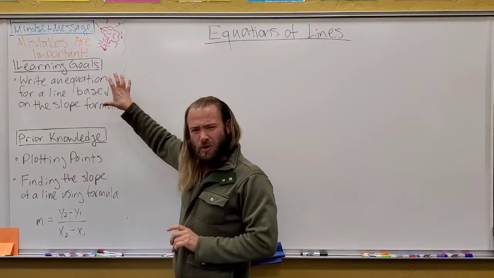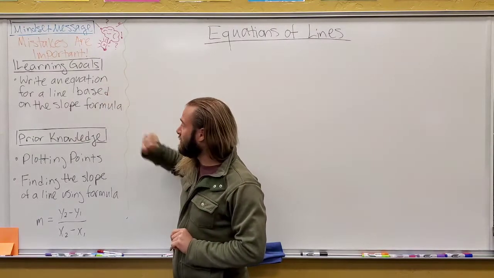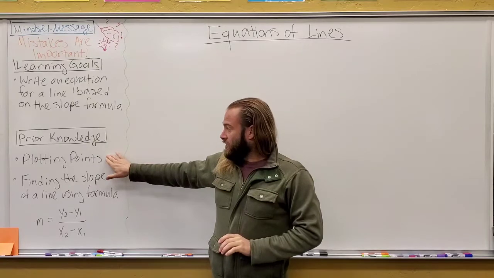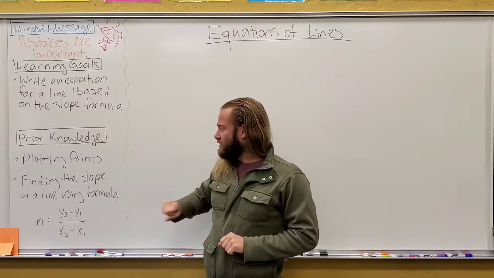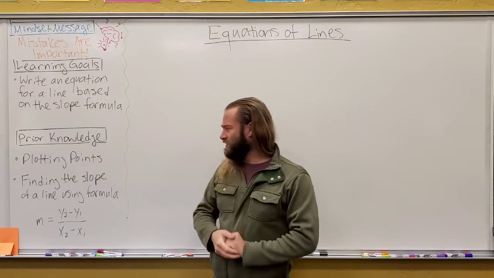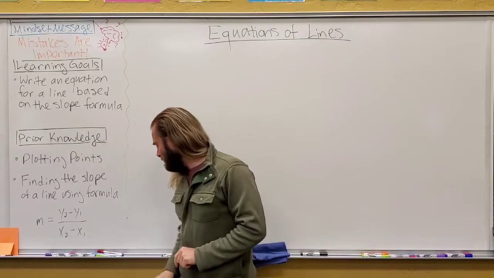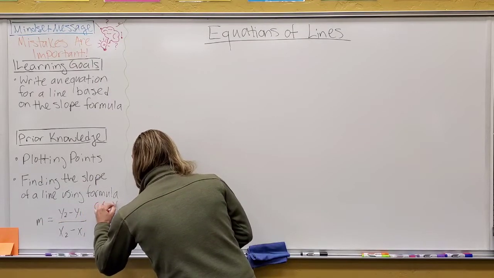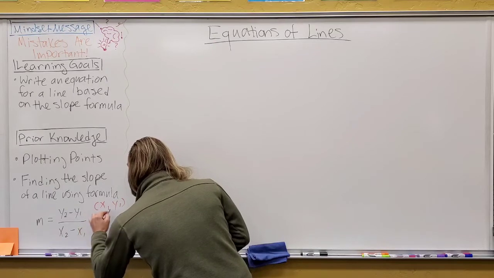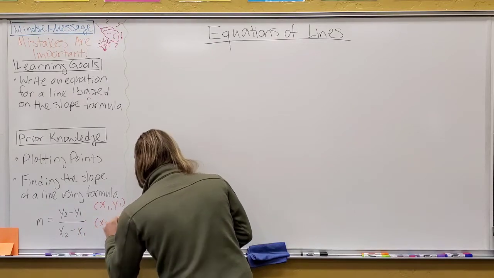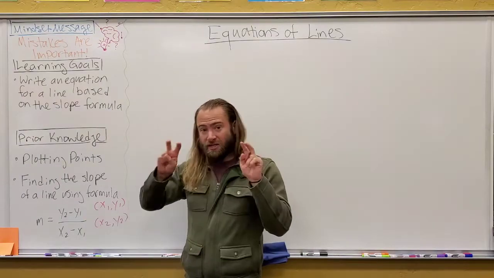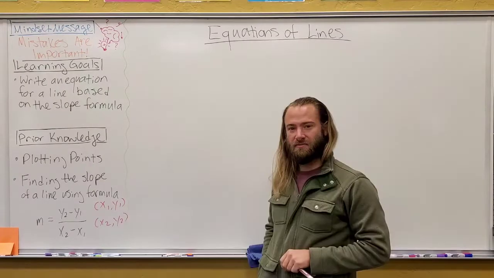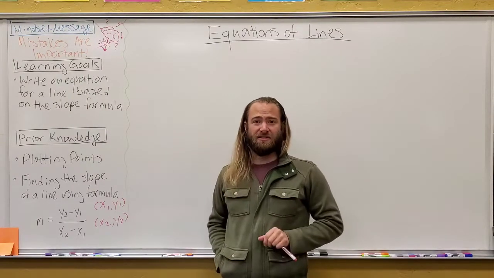Learning goals for today, there's just one main learning goal. We need to be able to write an equation for a line based on the slope formula. And we're going to remind ourselves of that. Prior knowledge: plotting points is something we want to remember how to do, and then finding the slope, specifically using the slope formula. If you remember, the slope formula says if we have 2 points, x1, y1, and another one, x2, y2, then to find the slope, rise over run, it's the difference in y coordinates over the difference in x coordinates. So let's jump in and take a look at this lesson.